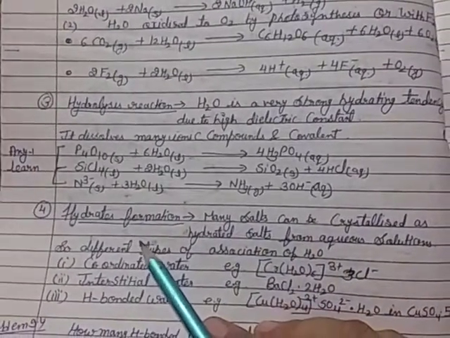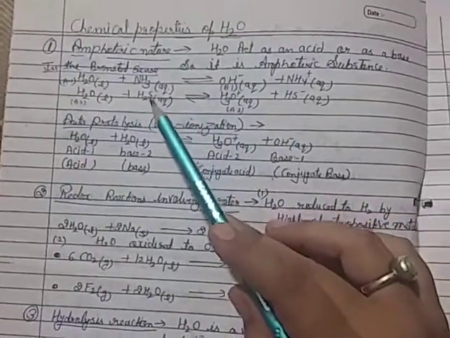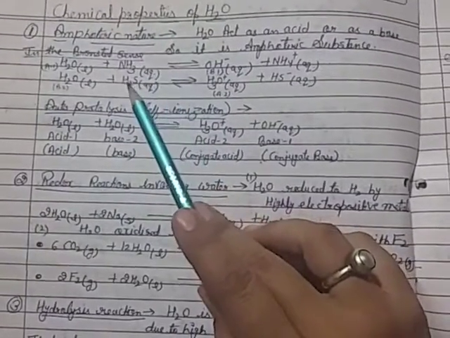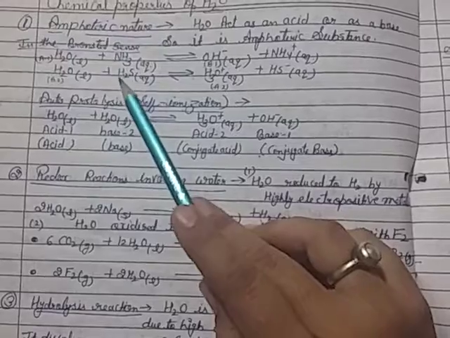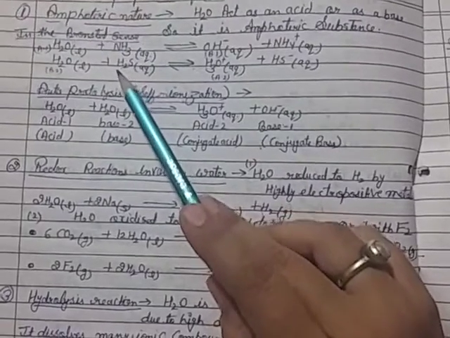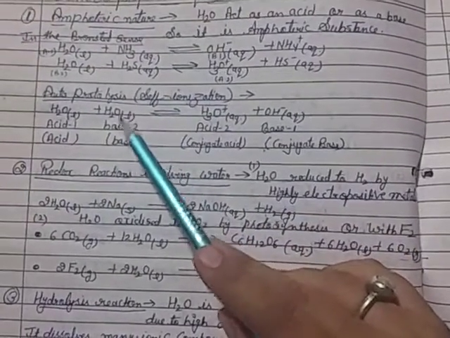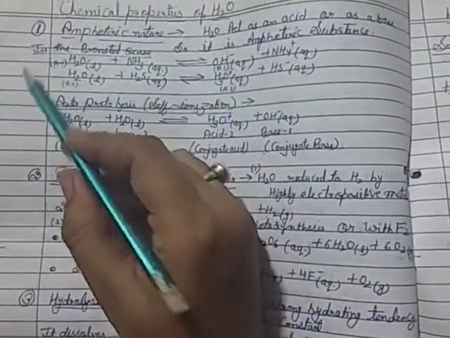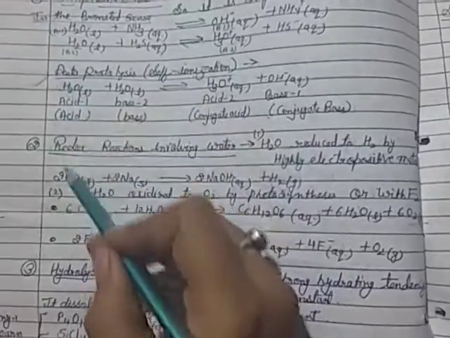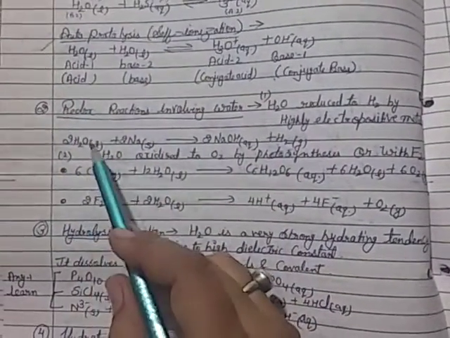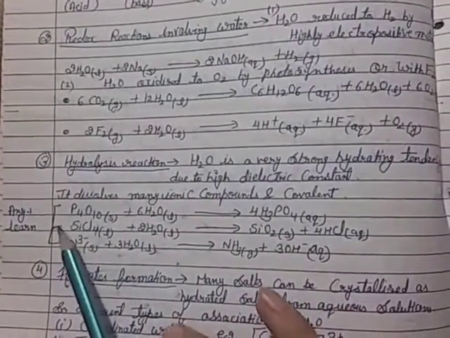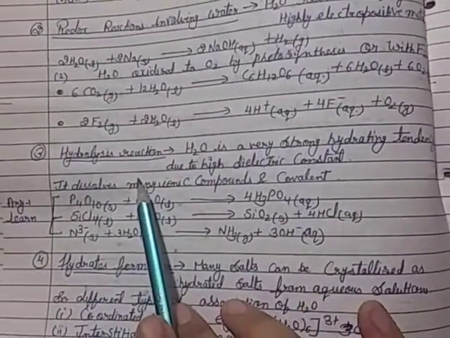But see, in this first property, reactions 1, 2, 3 are given. Amphoteric nature is represented by two, so you learn only one reaction. Here also autoprotolysis, this is a reaction you learn. So amphoteric nature is represented by this reaction, you learn it. For redox reactions involving water, 1, 2, 3 are given, so learn any one. And for hydrolysis also you learn any one reaction.